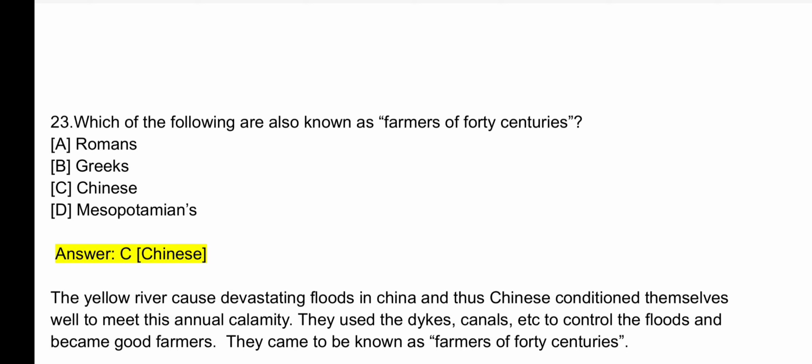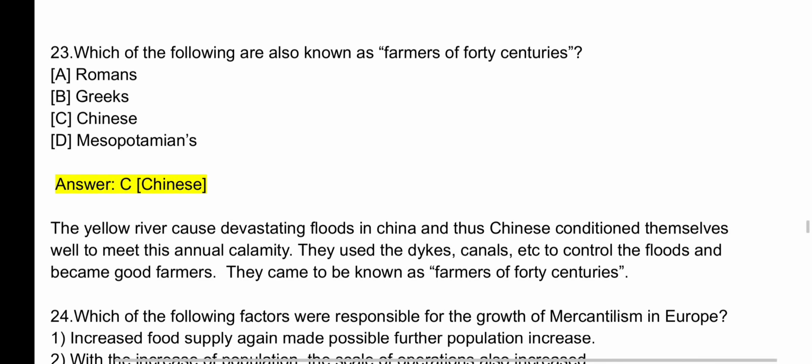They used the dikes, canals, etc. to control the floods and became good farmers. They came to be known as farmers of 40 centuries.